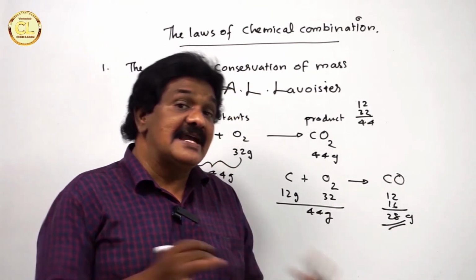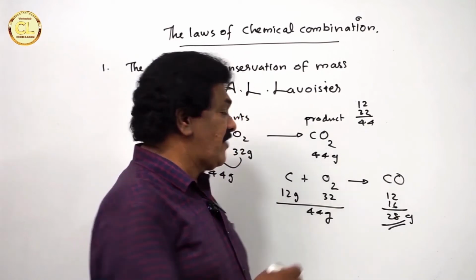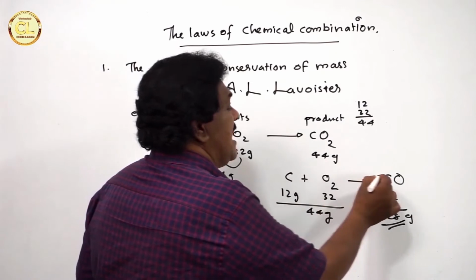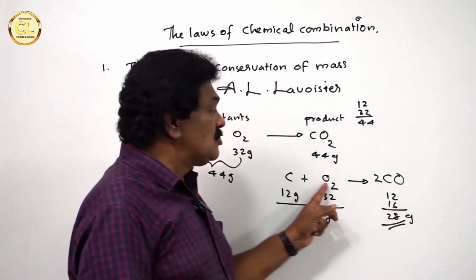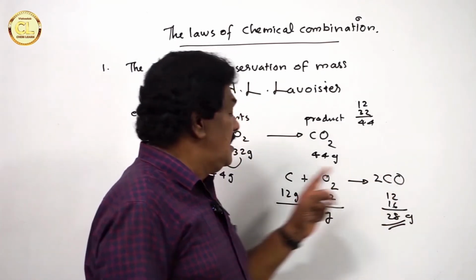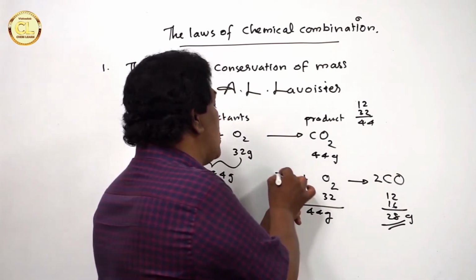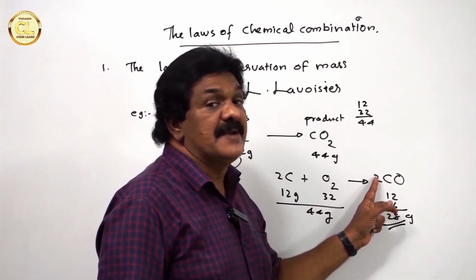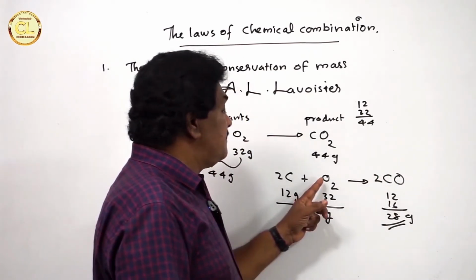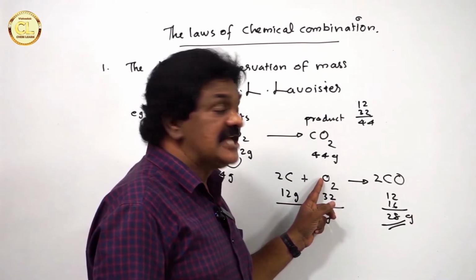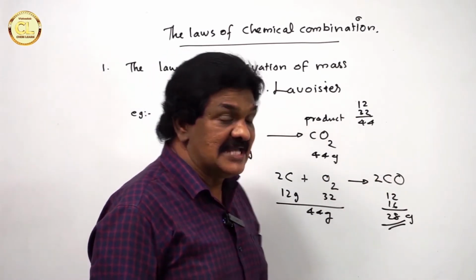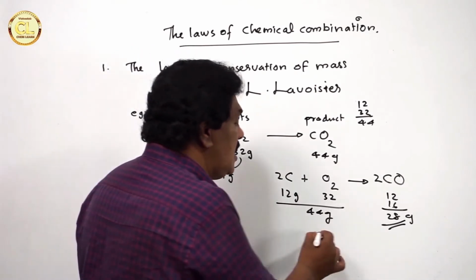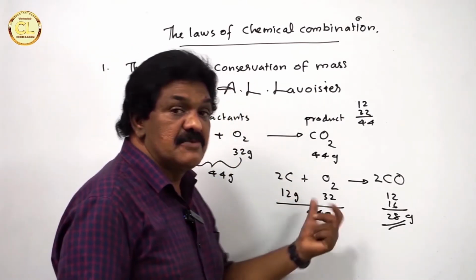So, let us check another way. I am going to balance this equation. The balanced equation is this: 2C plus O2 gives 2CO. Here, there are 2 carbon atoms on reactant side and there are 2 carbon atoms on product side. There are 2 oxygen atoms on reactant side and there are 2 oxygen atoms on product side. Okay, the equation is balanced. Now, let us check the masses on both sides.